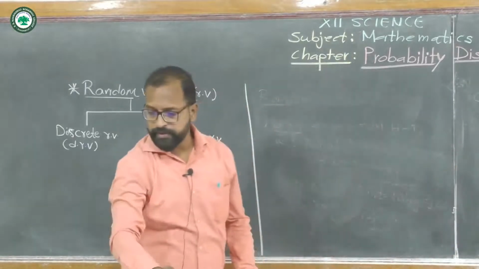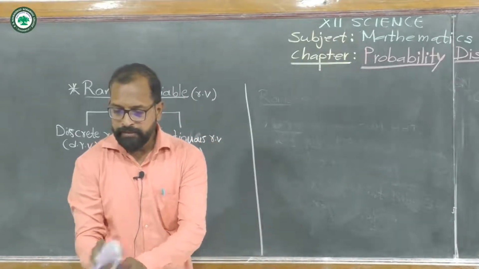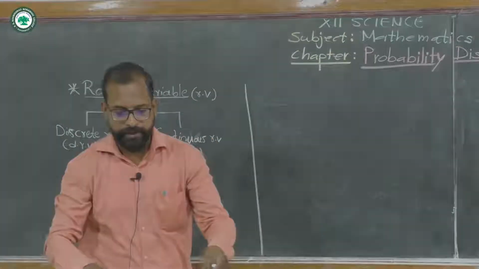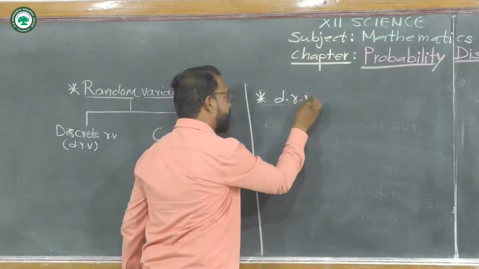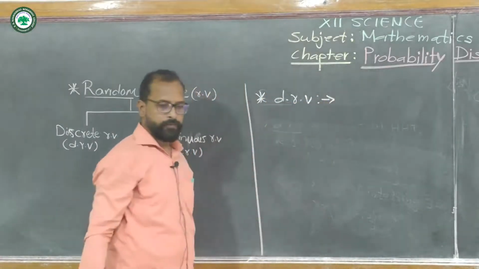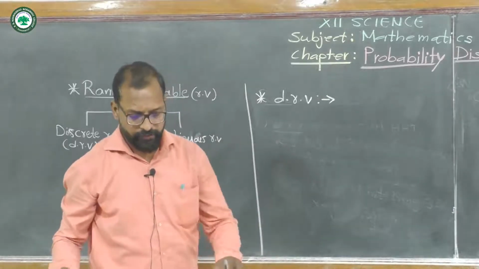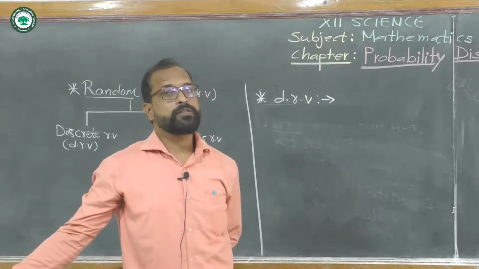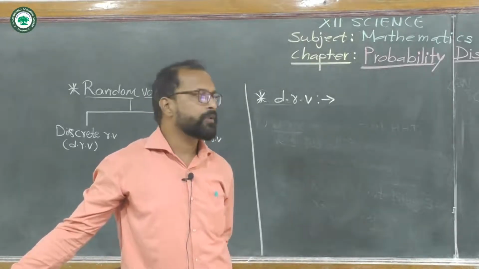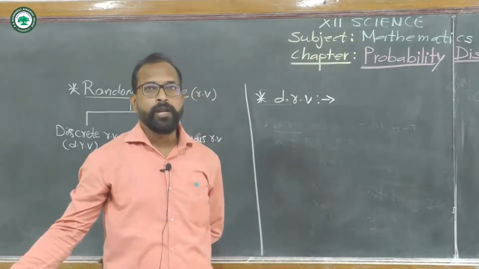Now the first type of random variable, that is the discrete random variable, DRV. Again I recall the definition: a discrete random variable is a random variable which takes some specific values, or some particular values.